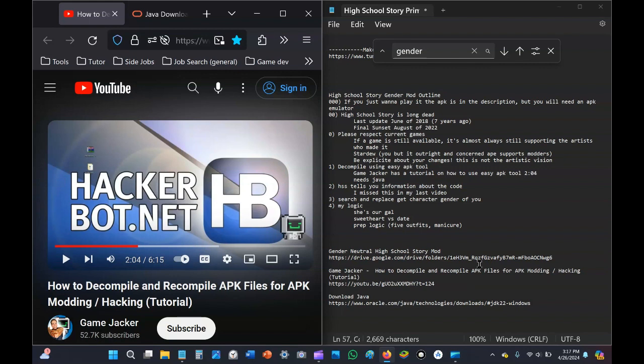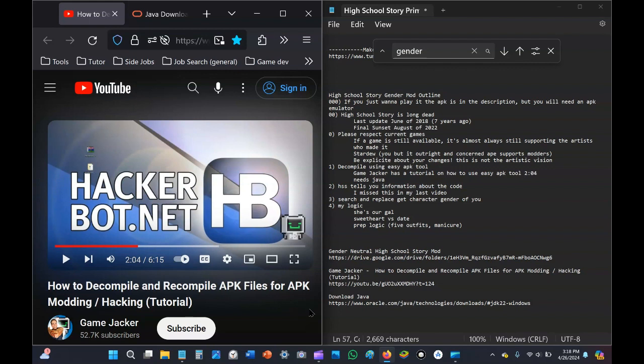So there's a lot of files that you wouldn't be able to edit if they were in, say, an XML format. When the files are compressed into an APK, they turn into a form that's not so simply text-based, so you won't be able to edit it in its compiled form. So you need to use a tool to decompile it.